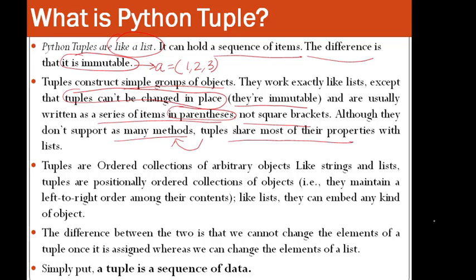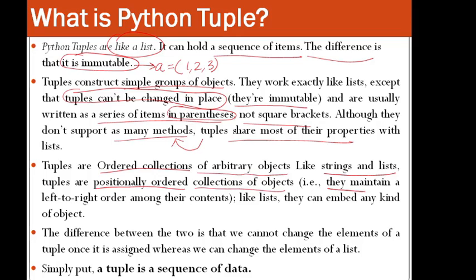So tuples are ordered collections. Tuples are ordered collections of arbitrary objects, like strings and lists. The elements do have their order. Tuples are positionally ordered collections of objects.